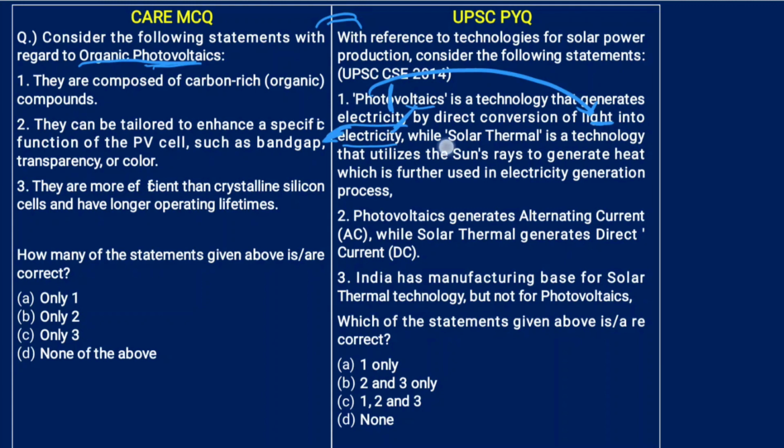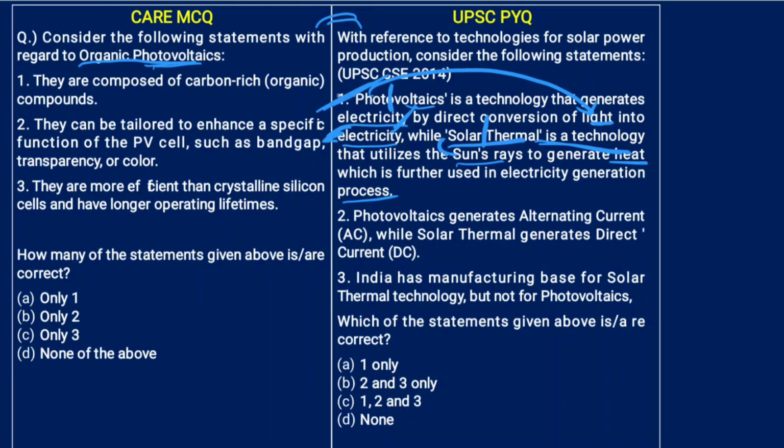Next, while solar thermal is a technology that utilizes the sun's rays to generate heat, which is further used in the electricity generation process. Here also the same logic. Break the word solar, thermal. Now what is solar? Solar means something related to sun. Thermal means heat. Okay. So solar thermal uses the sun's rays to generate heat. Are you getting my point? Yeah. So the first statement is correct.